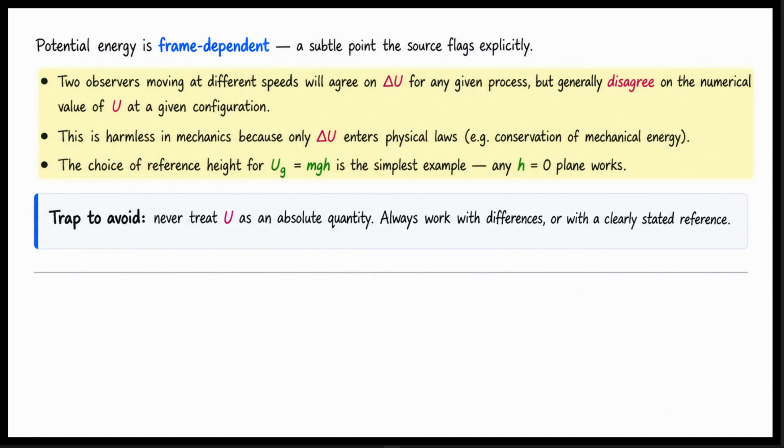This is harmless in mechanics. Why? Because only the change in potential energy enters our physical laws. For example, in the conservation of mechanical energy, only differences matter. The choice of reference height for gravitational potential energy is the simplest example. Any horizontal plane can be chosen as h equals 0.